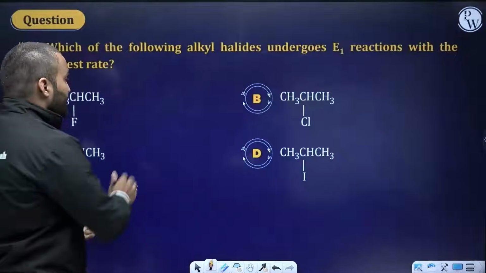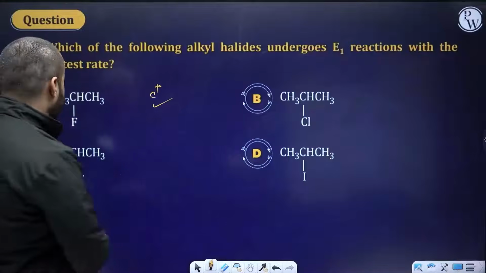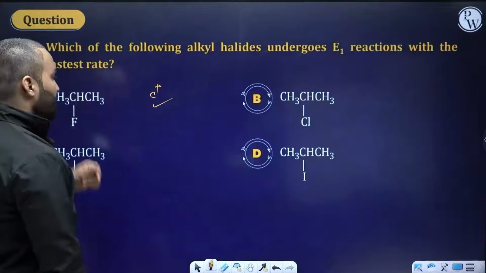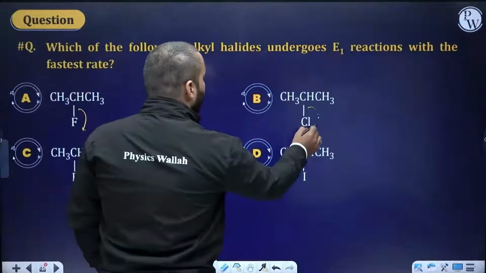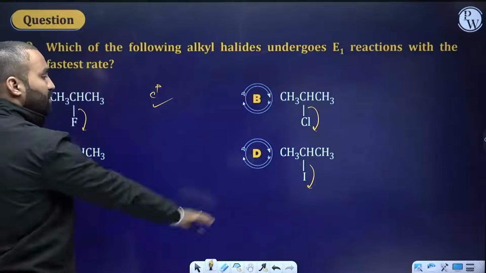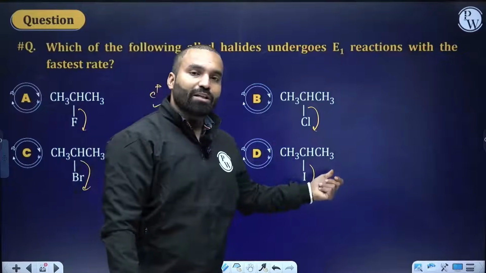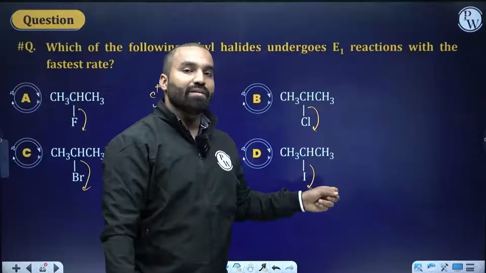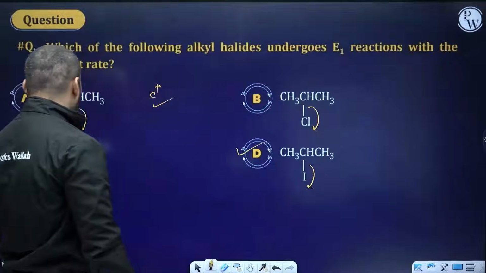SN1 reaction. That means we need to form a carbocation. That carbocation should be stable enough. Now, in this first case, leaving of RX, leaving of RX. All these compounds are exactly the same. So which one will form a carbocation the fastest? The one which has the best leaving group. Iodide is the best leaving group. Option number 4 is the answer.